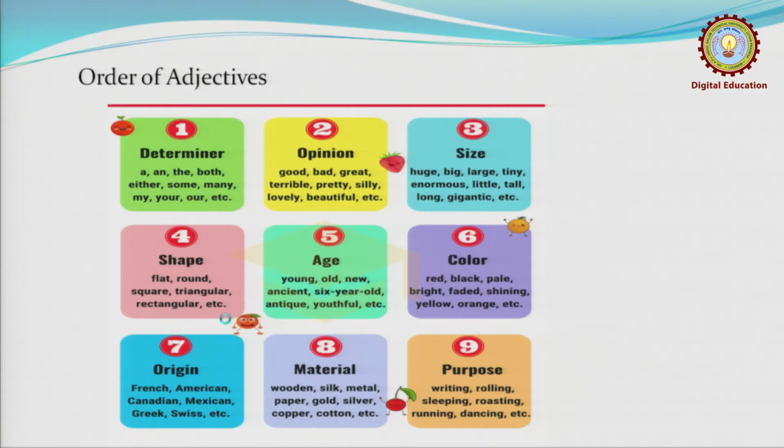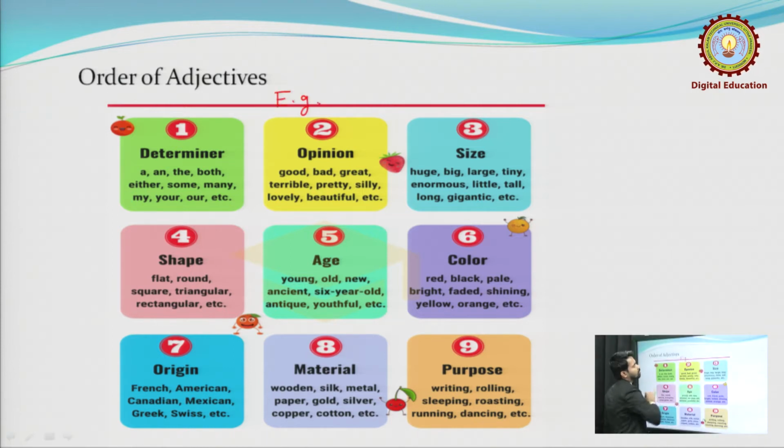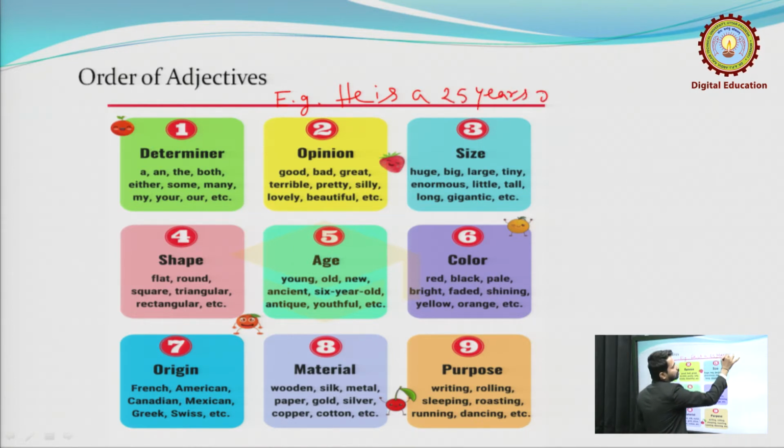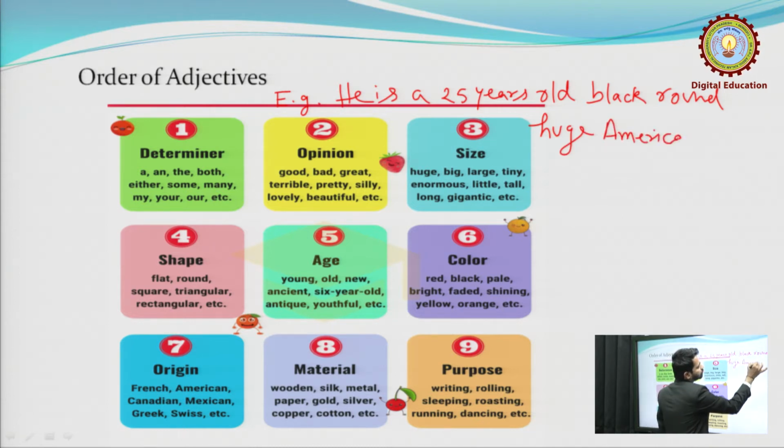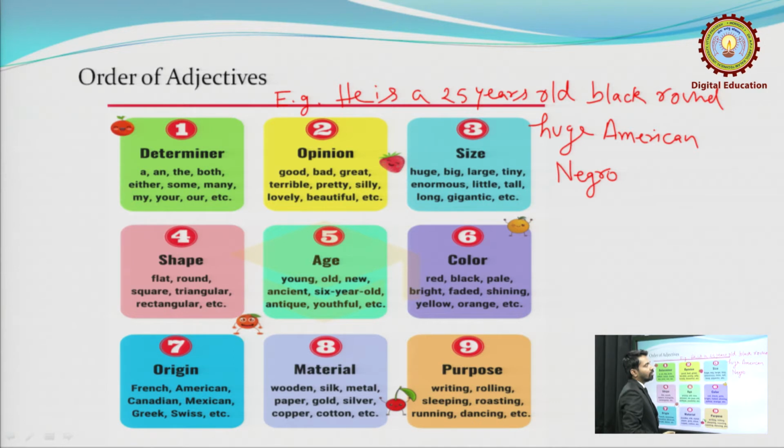For example, we have a sentence: he is a 25 years old black round huge American Negro. What will be the correct order of this sentence when it comes to adjectives? This is an adjective, this is also an adjective: round, huge, American, Negro.